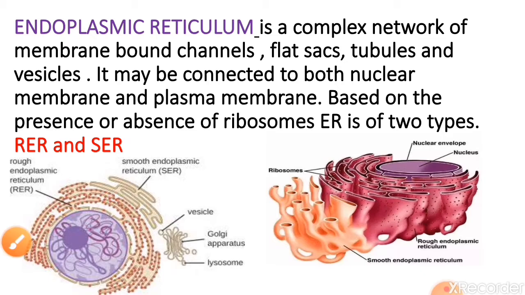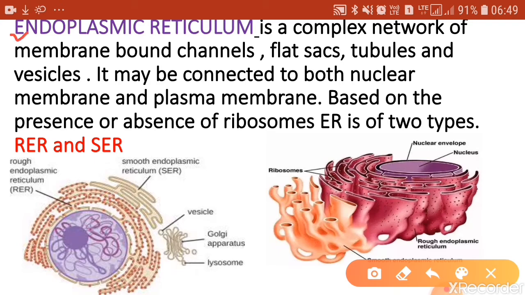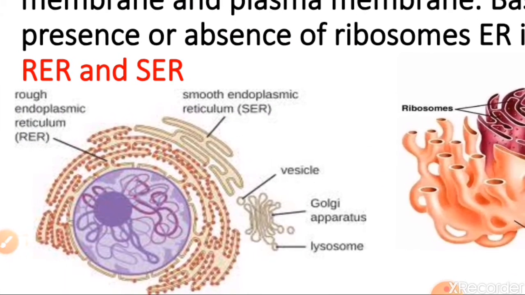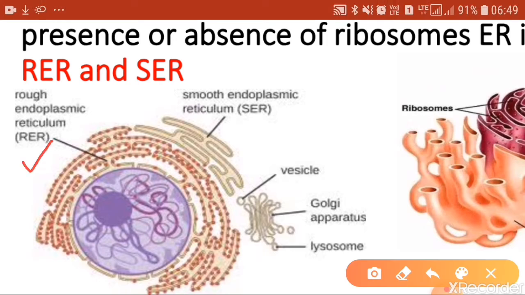So now let us study about endoplasmic reticulum. Endoplasmic reticulum is a complex network of membrane-bound channels, flat sacs, tubules and vesicles. Just have a look at the diagram of the endoplasmic reticulum shown over here. Here what is shown is the nucleus, and you can find there is a network of these channels, tubules or sacs present in the cell.